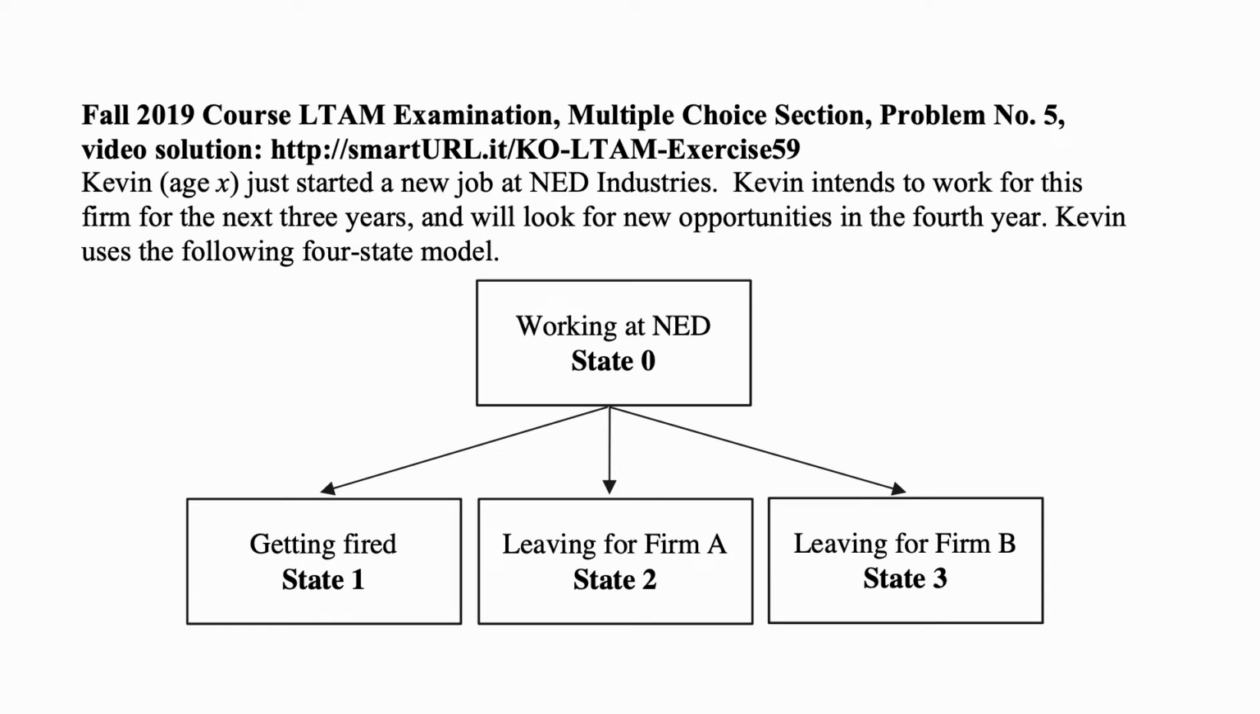Here's a problem for today for exam LTAM, long-term actuarial models. Kevin, age x, just started a new job at NED Industries. Kevin intends to work for this firm for the next 3 years and will look for new opportunities in the 4th year. Kevin uses the following 4-state model. Working at NED is state 0, and then the other 3 states are getting fired, state 1, leaving for firm A, state 2, leaving for firm B, state 3. Note that there is no such thing as return to state 0. You either stay in state 0 or leave it, no return.